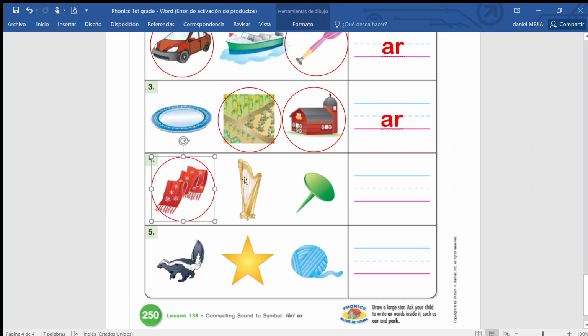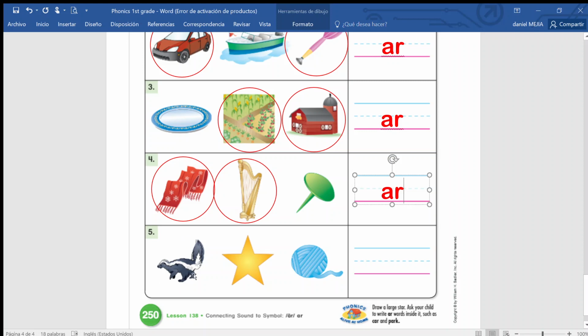It is a harp. Harp. Do you circle it? Yes, good. There we go. And this last picture is a tack. Tack. Does it have the AR sound? No, good. And we write the letters AR.